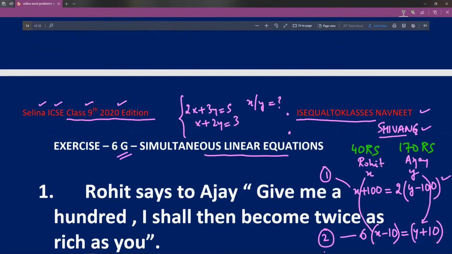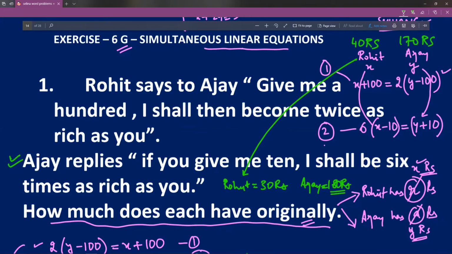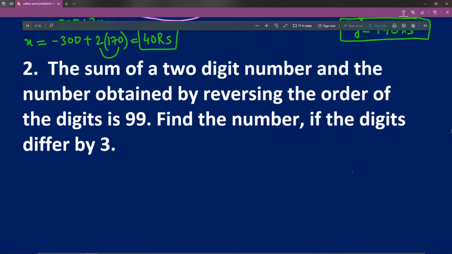Now if you want to check, then you can check it from, let us assume we try to check it from this statement, Ajay's statement. If you give me 10, so Rohit becomes 30 rupees and Ajay becomes 180 rupees. So Ajay has become 6 times Rohit. This is what he is saying. So this is done. Interesting question. I hope you also find it interesting.